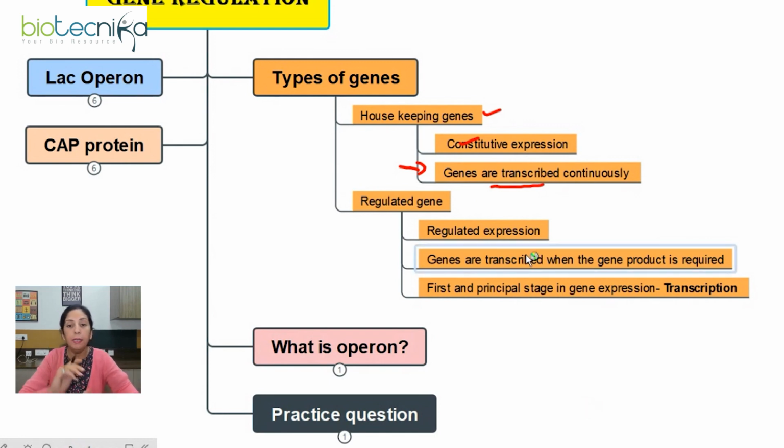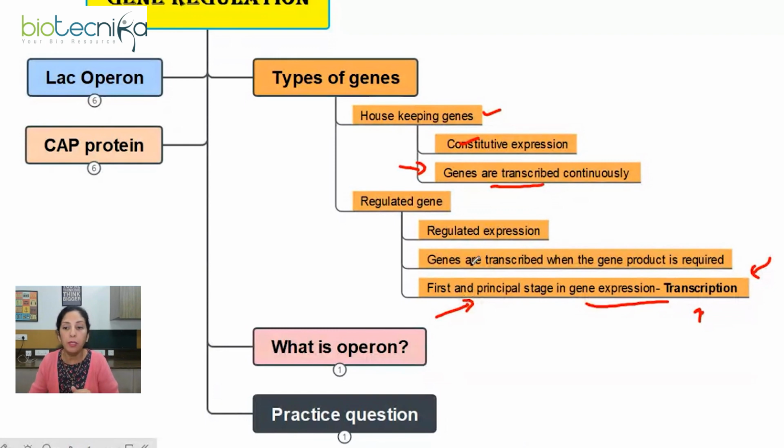Regulation of gene expression can happen at various levels, starting from transcription till the availability of the protein. However, the first and principal stage in gene expression is transcription. Make sense? Transcription is the first stage where the gene is getting expressed. So if the proteins and enzymes coming out of the gene are not required, transcription should be stopped. This is the reason we consider it the first and principal stage in gene expression.